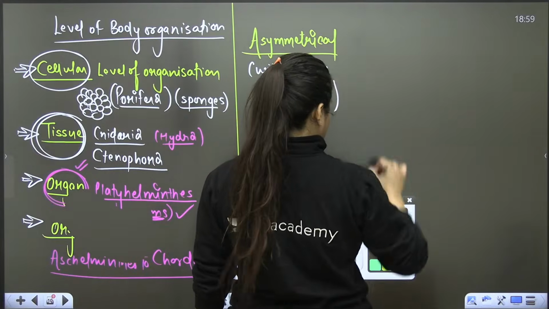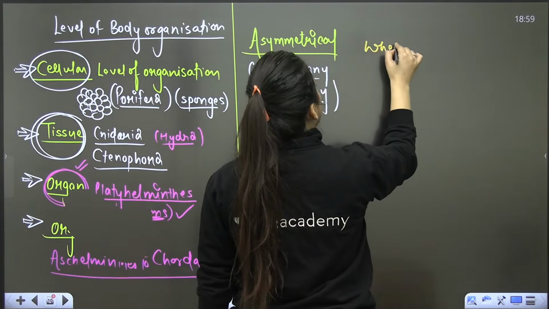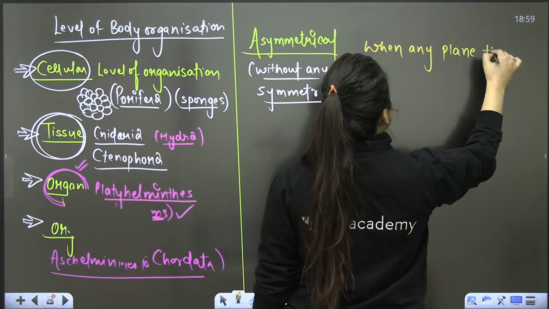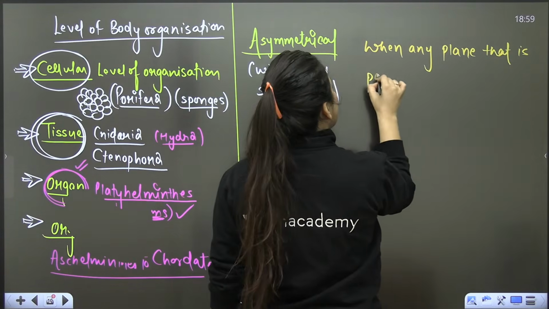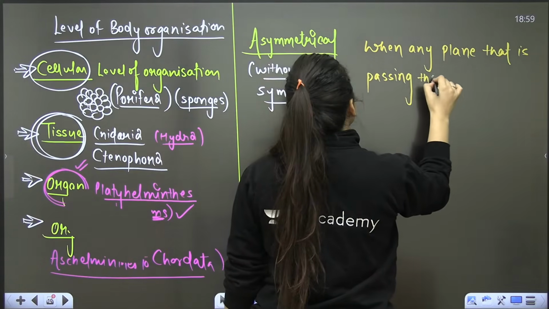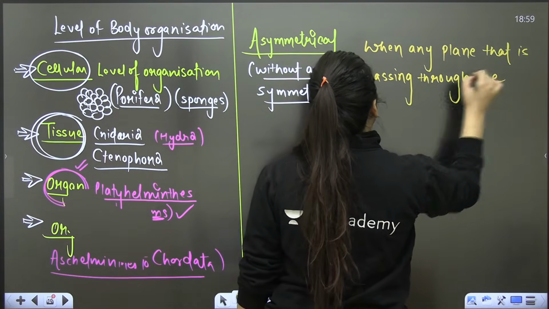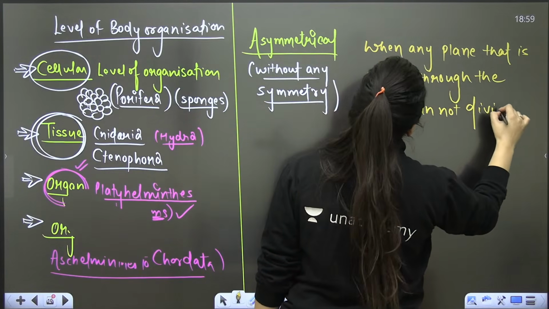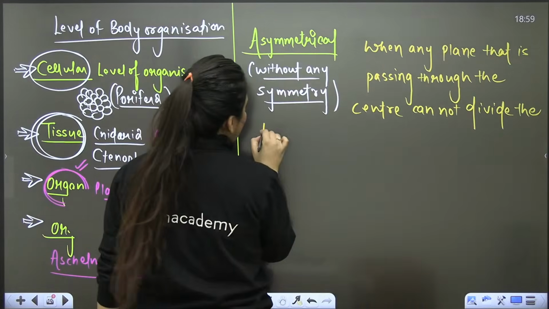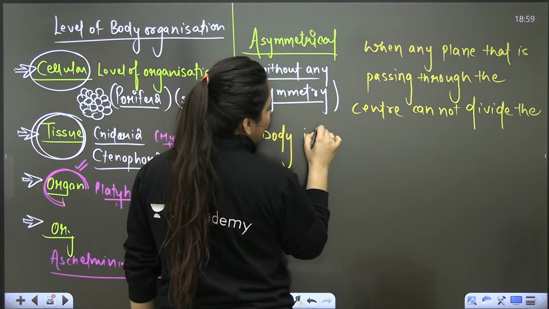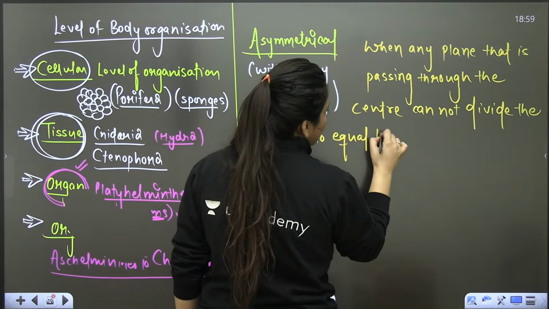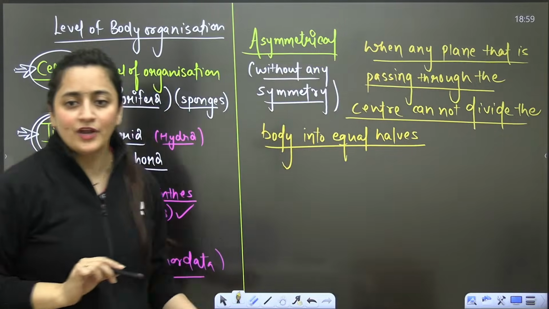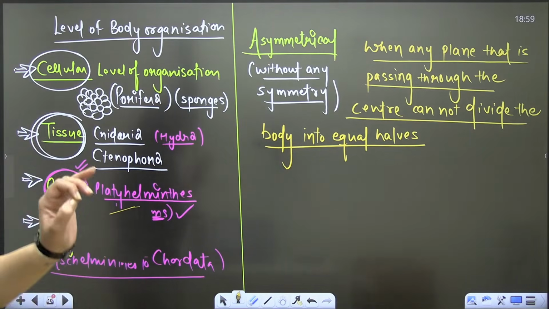When any plane that is passing through the center cannot divide the body into equal halves, then it is an asymmetrical organism. Are you getting my point? It is the asymmetrical organisms. Asymmetry it is.